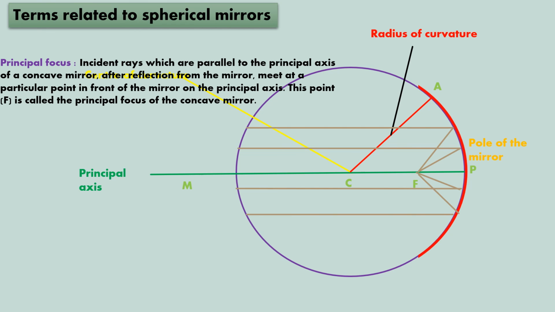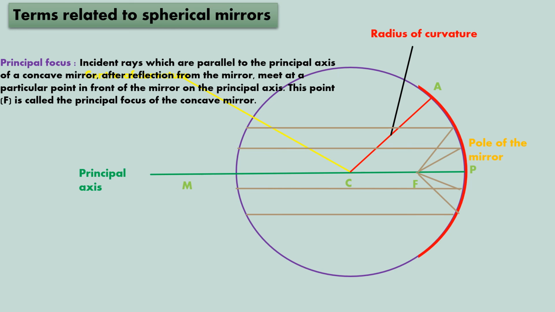The incident rays which are parallel to the principal axis of a concave mirror, after reflection from the mirror. What is happening? The incident rays are parallel to the principal axis. What is the principal axis? The green line PM. Parallel to it, the incident rays fall on the concave mirror.